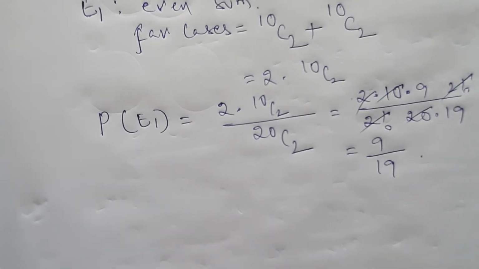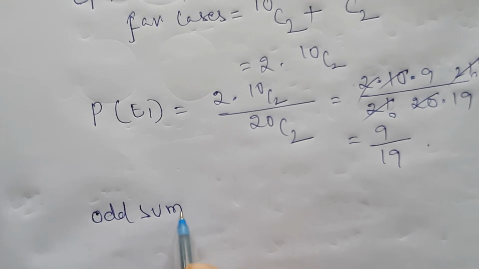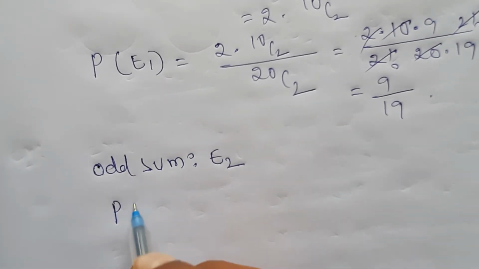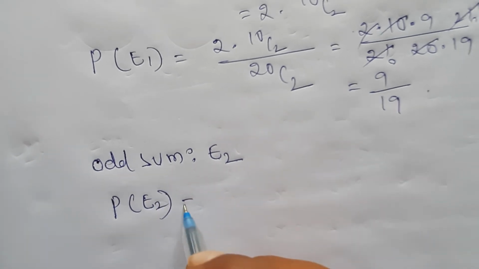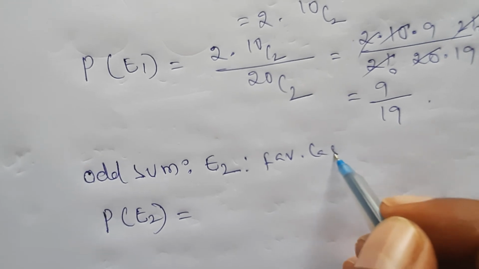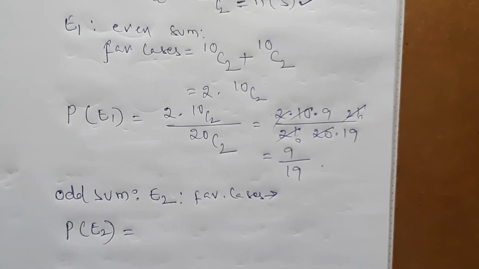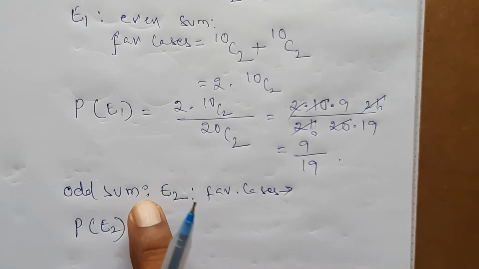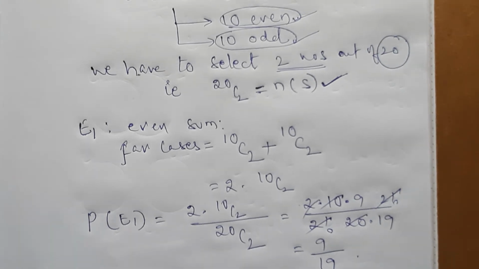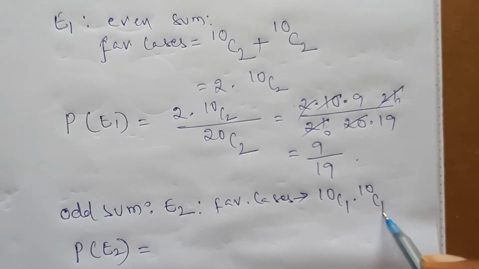Now they are asking second bit. What is the odd sum? Here odd sum you can take as the event E2. Therefore, probability of getting odd sum E2 is equals to, first of all, in this case also favorable cases. What are the favorable cases when you will get the odd sum? In order to get the odd sum, compulsorily one is even, one is odd. How many even numbers are there? 10. So 10C1 into 10C1.